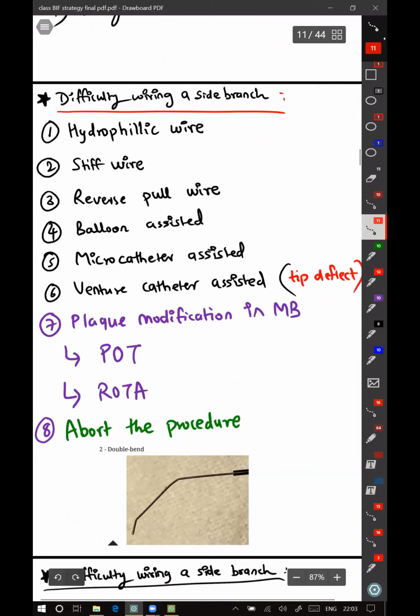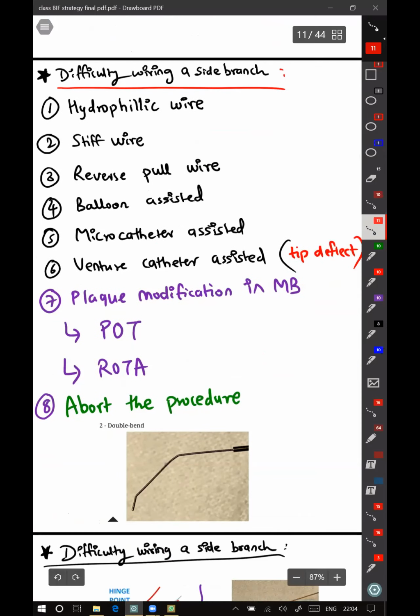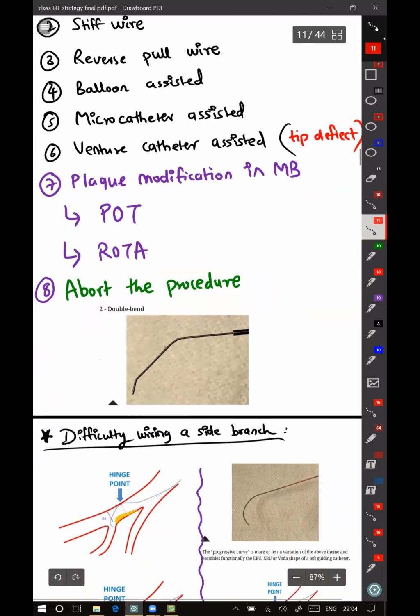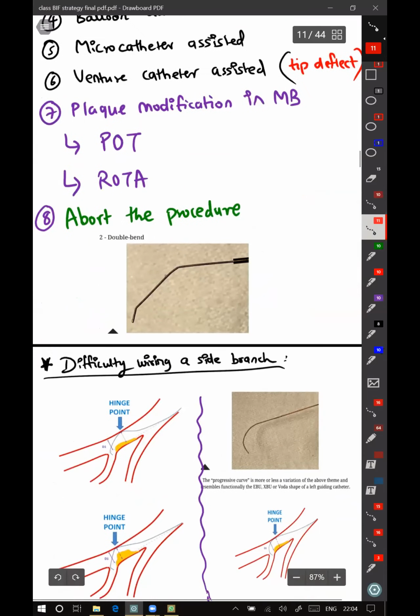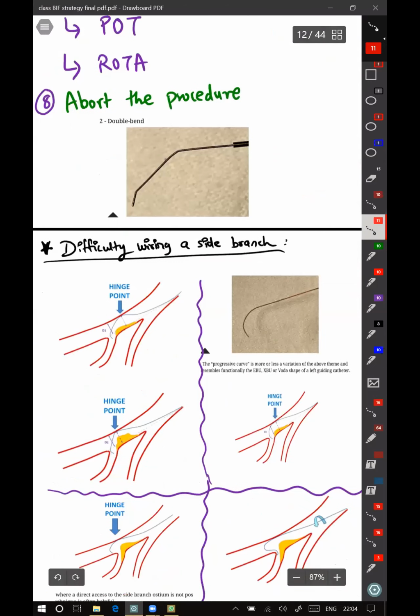Because you have a jailed wire as a marker, you can advance a Venture catheter over the main branch wire and deflect its tip at the side branch where our marker is, and that will assist in passing the main branch wire into the side branch. If none of this is working, then we can do plaque modification in the main branch. That is, we can do POT, we can do rota, or if nothing is working, then we have to abort the procedure. What is this reverse pull wire? I'm coming to it.